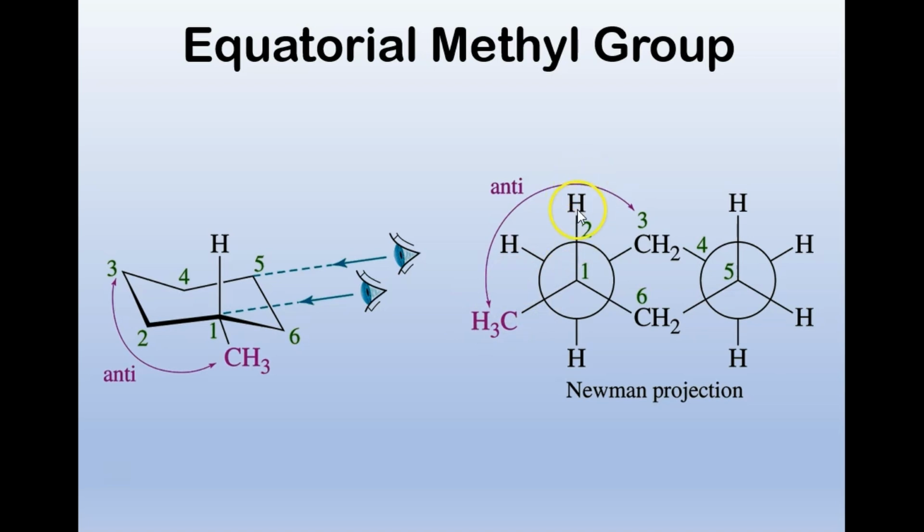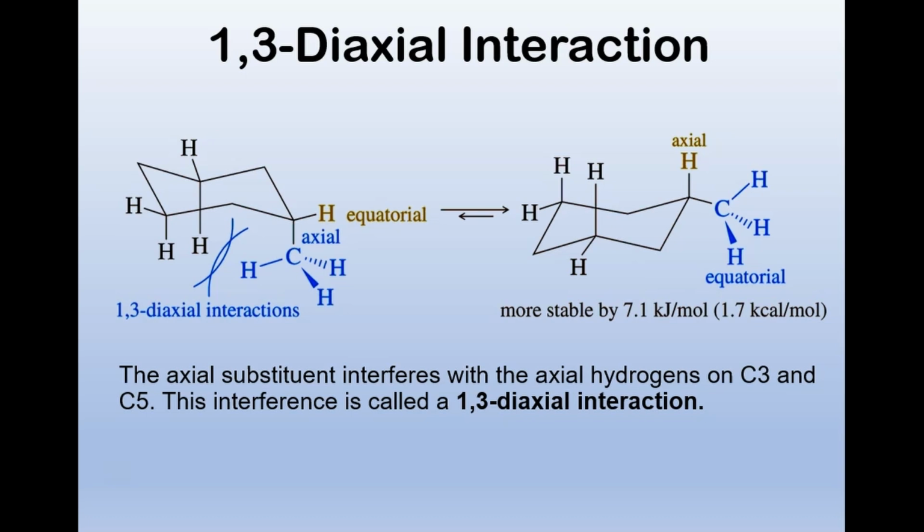There's the axial position, and the rest is all the ring. So when we have substituents in the axial position, they interact with the other axial hydrogens here. And so if we just call this 1, 2, 3, 1, 2, 3, we call this a 1,3-diaxial interaction.